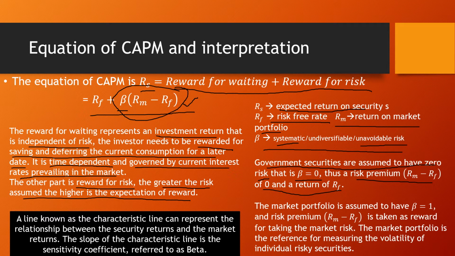The market portfolio is assumed to have beta equal to 1 because it has risk. The risk premium Rm − Rf is taken as reward for taking the market risk. So that is reward for risk. I have already said that the equation of CAPM is Rs equal to reward for waiting plus reward for risk. The market portfolio is the reference for measuring the volatility of individual risky securities. What is volatility? The frequent or rapid change.